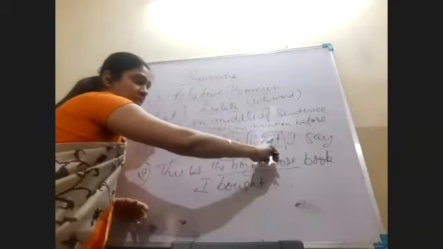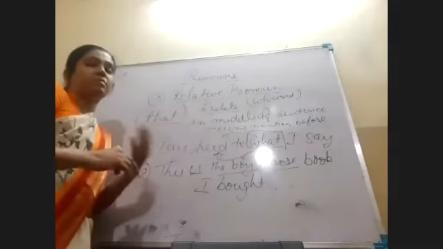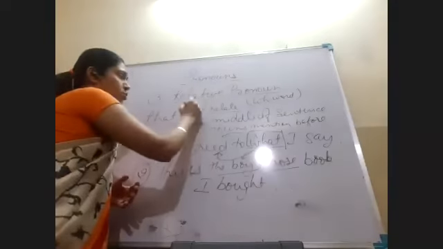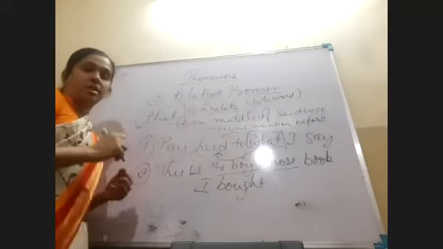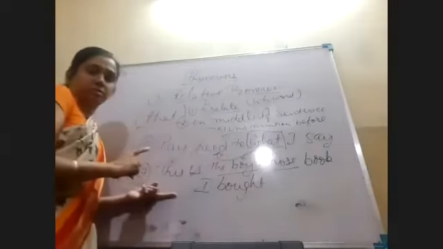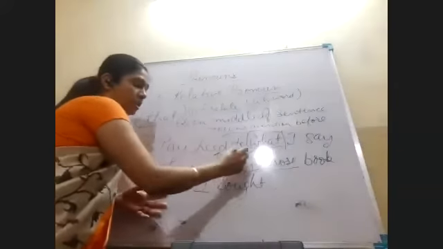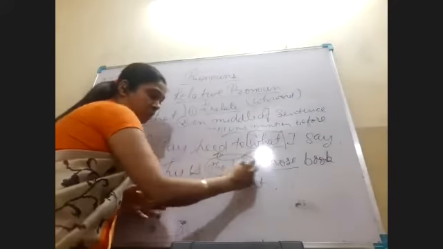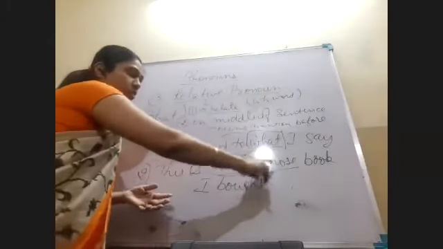So when it is placed to show the relation, it becomes a relative pronoun. These are used to relate and they are used in the middle of the sentence. Again, this is the boy whose book I bought. We are mentioning the boy and how this is the boy whose book I bought.